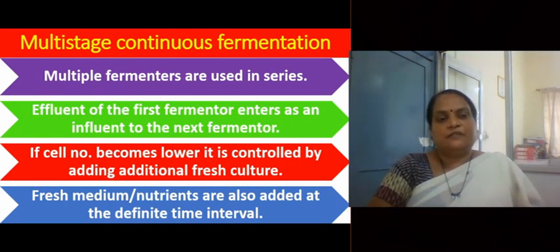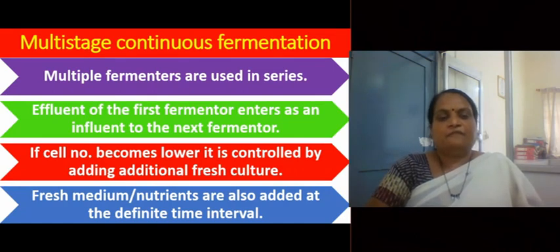Now the third type of continuous fermentation, that is multi-stage continuous fermentation. In multi-stage continuous fermentation, more than one fermenter is used in series. Used in series means they are connected to each other. Effluent of the first fermenter enters as an influent in the next fermenter. Whatever liquid comes out of the first fermenter is called effluent, and that enters the next fermenter as influent. If the cell number becomes lower, it is controlled by adding additional fresh culture.